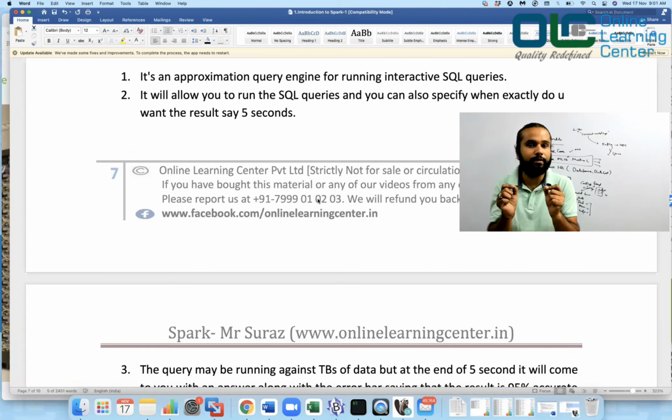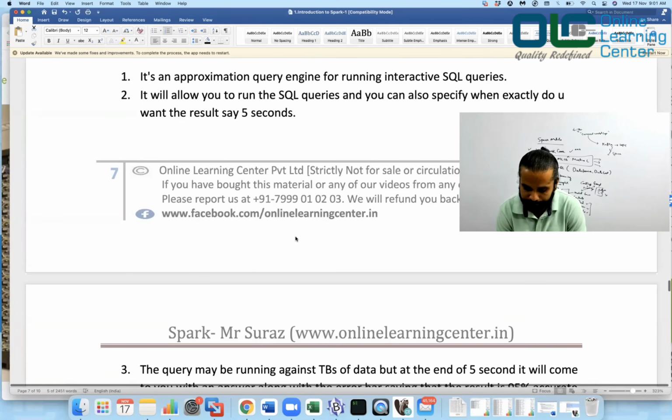I should get 40. If there are only 40 people who are more than 35 years and getting more than 40 lakhs per annum, I should get that 40, right? But this approximation engine would say, okay, you gave me 5 seconds and my answer is 38, not 40 really. So that can be done, and it can be used when you want to get some approximate count, and you are really not worried about the accuracy. Okay, that can be done.